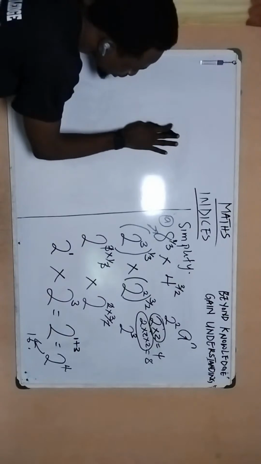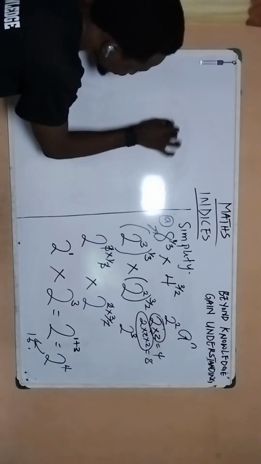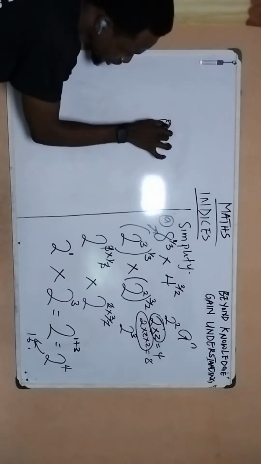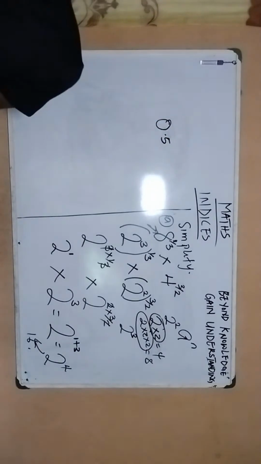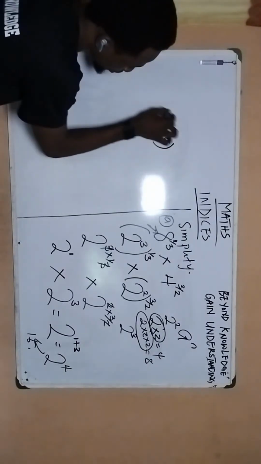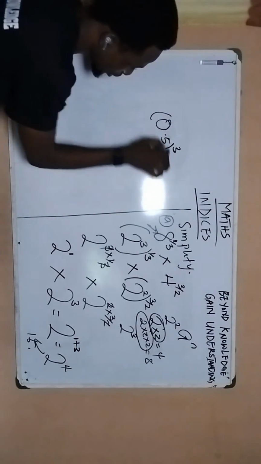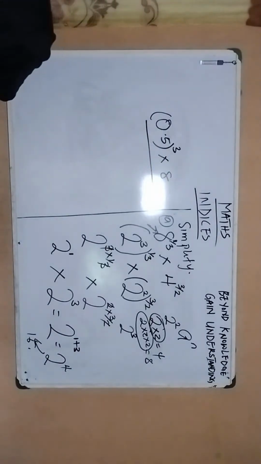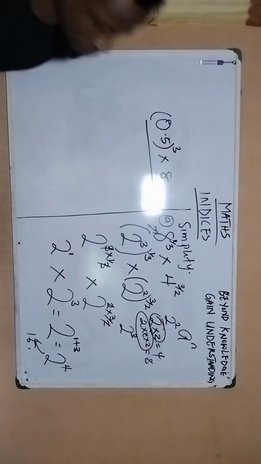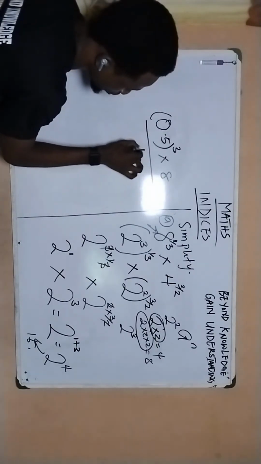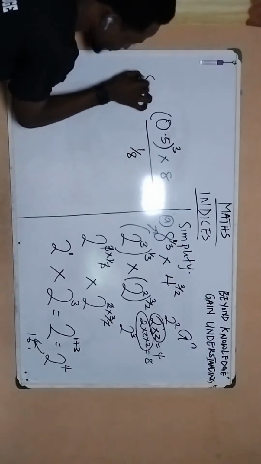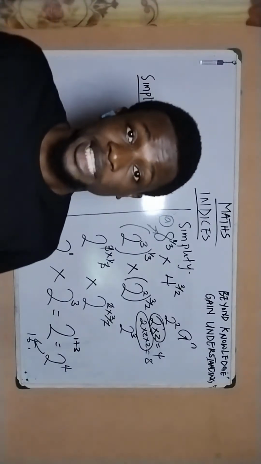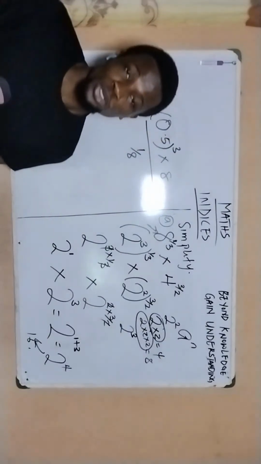If we have 0.5 raised to the power of 3 multiplied by 8 all over 1 over 8. We are asked to simplify this particular expression. And it's still the same process that we're going to employ.